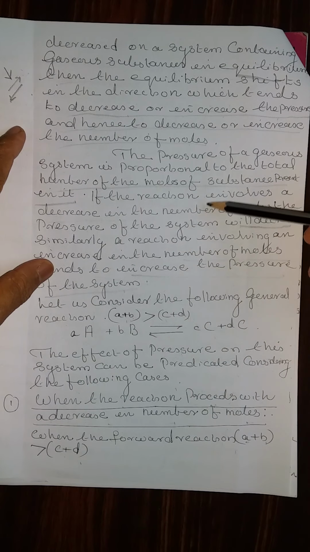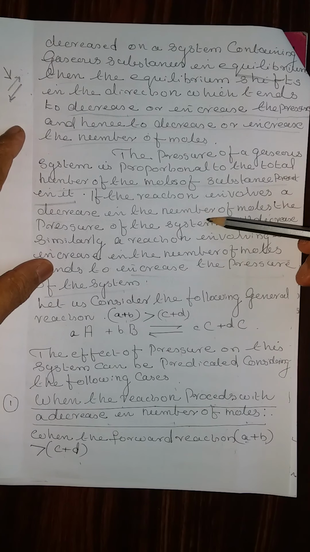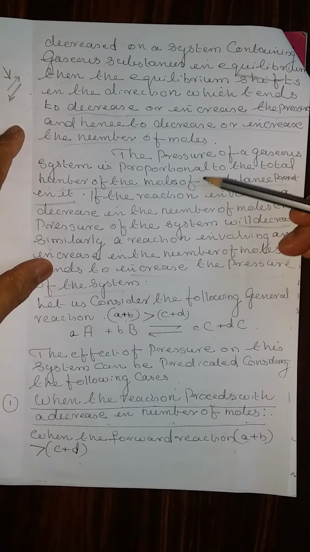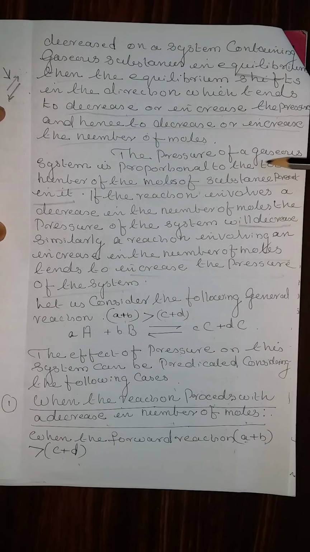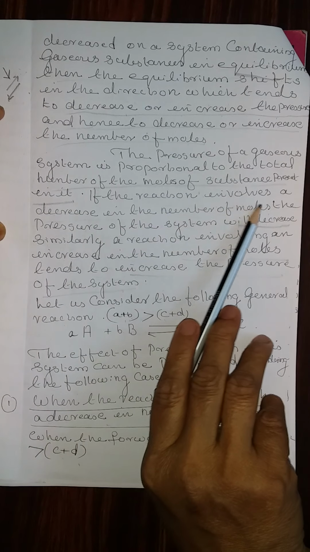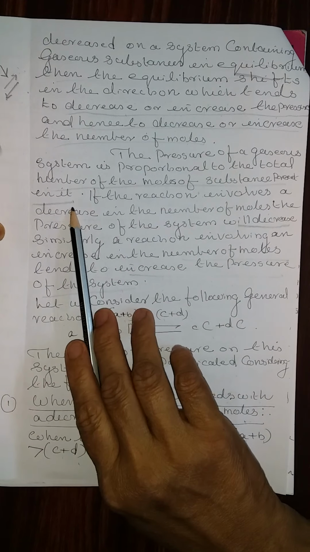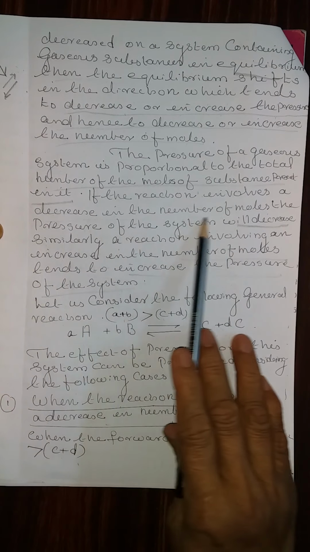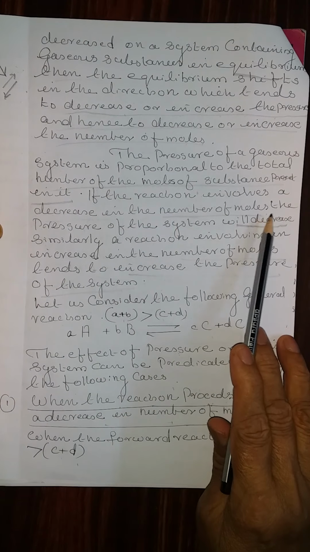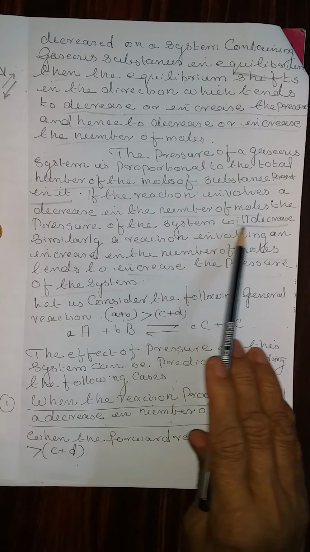Therefore, we are going to find out in which cases the number of moles increase and the number of moles decrease. The pressure of a gaseous system is proportional to the total number of moles of the substance present in it. If the reaction involves a decrease in the number of moles, the pressure of the system will decrease.